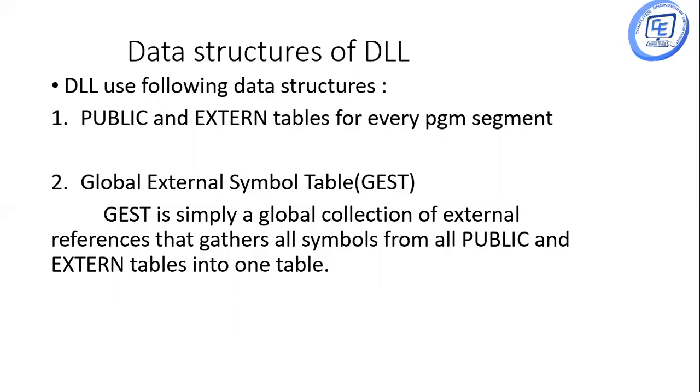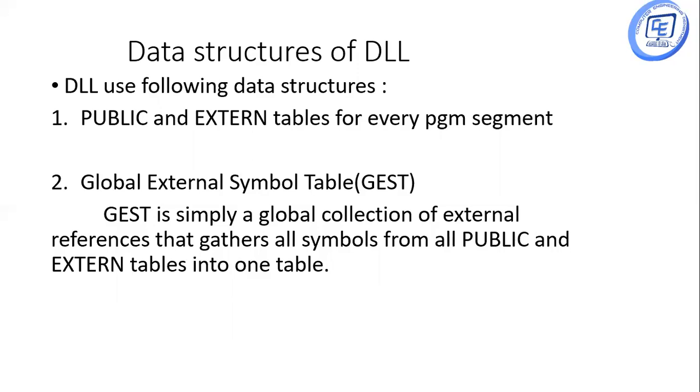The second data structure is the global external symbol table, that is GEST. GEST is simply a global collection of external references that gathers all symbols from all public and external tables into one table.